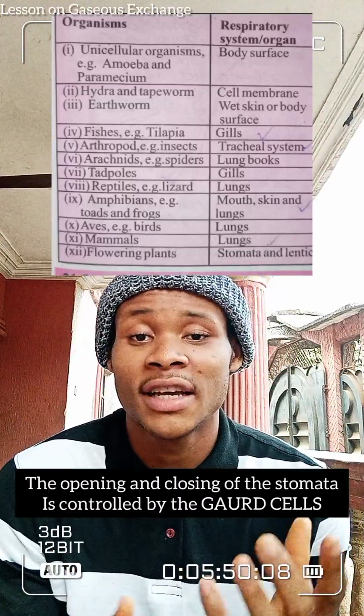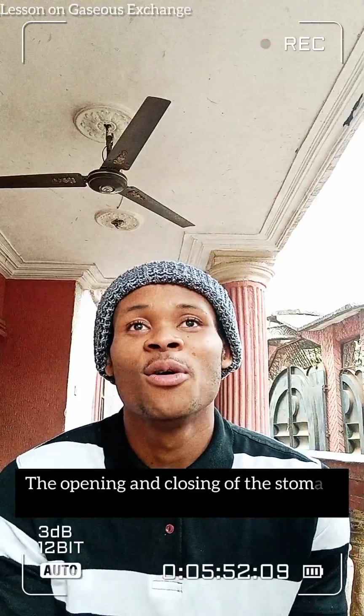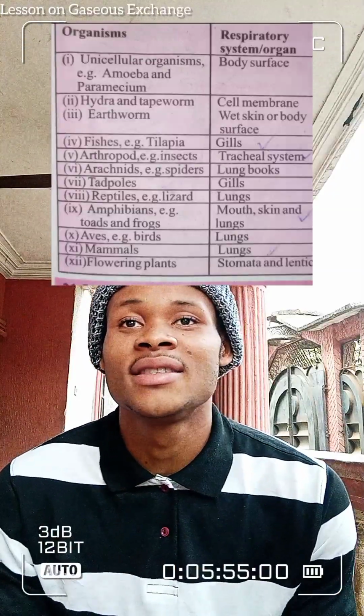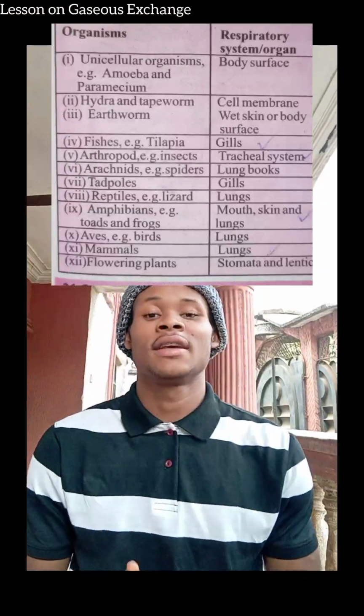And organisms like plants, flowering plants or green plants, they make use of the stomata and the lenticel to perform the gaseous exchange. So the name of the respiratory organ of a flowering plant is the stomata and the lenticel. And do not forget that the closing and the opening of the stomata is being controlled by the guard cell. So the stomata and the lenticels are the respiratory organs in plants.